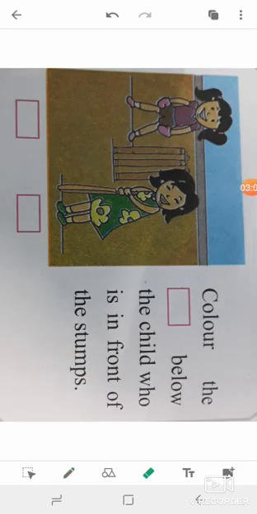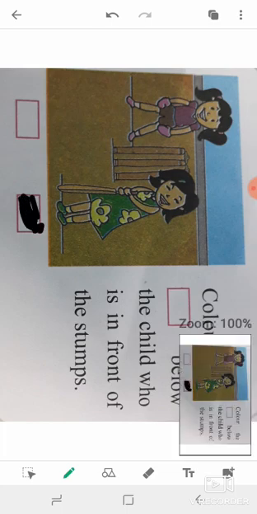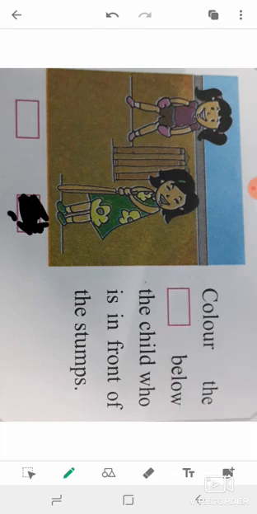In the next picture, two girls are playing cricket. One girl is standing in front of the stump and one girl is standing behind the stumps. Color the box below the child who is in front of the stump. Color it properly.